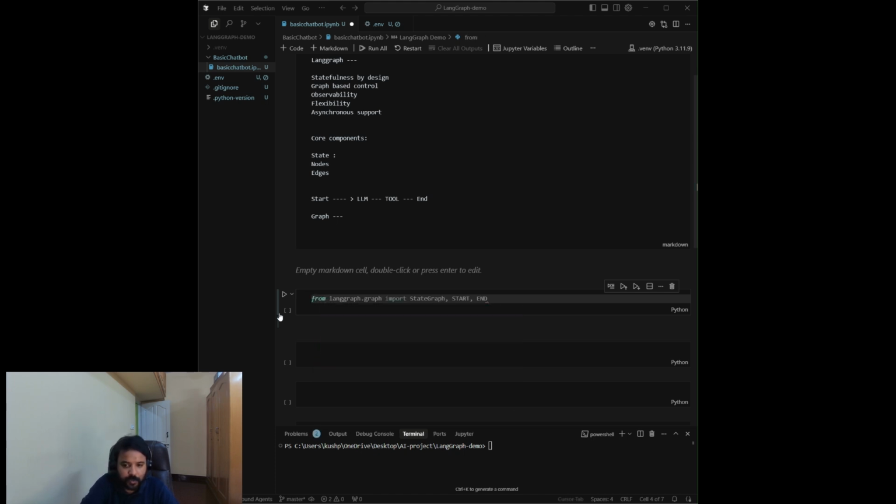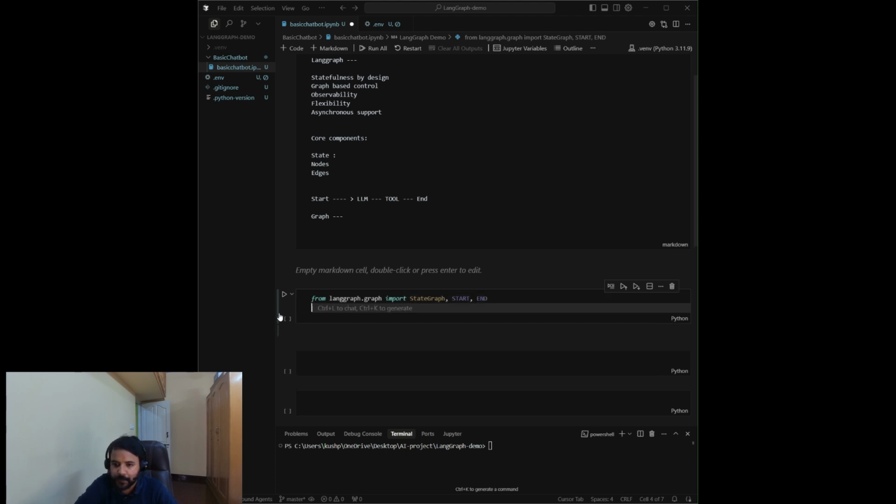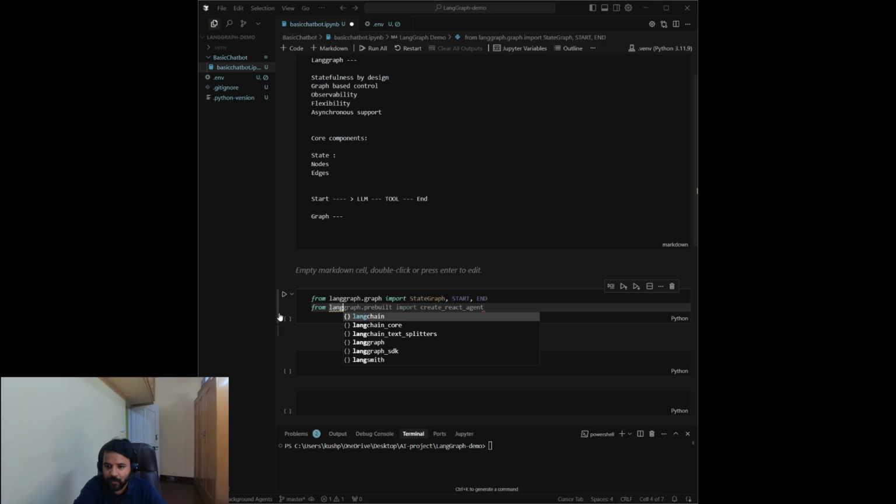First, from langgraph.graph, we need to import StateGraph, START and END. I'm using the Cursor IDE. You can also use this. It is very helpful when you are building any agentic AI application. And then we need to import add_messages also.